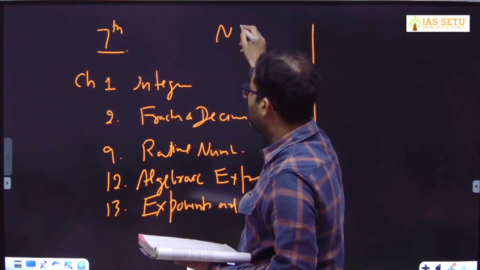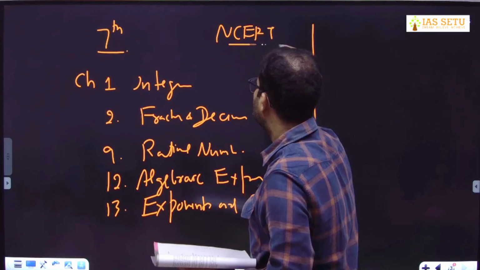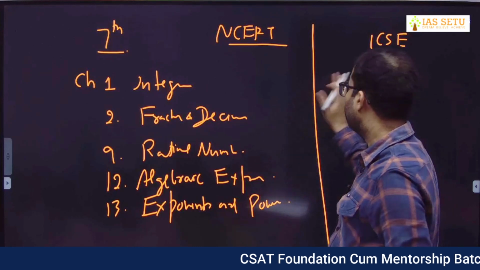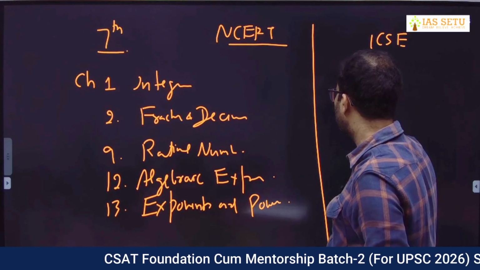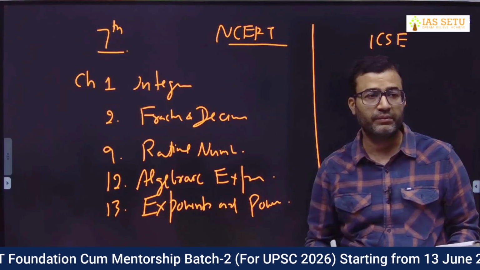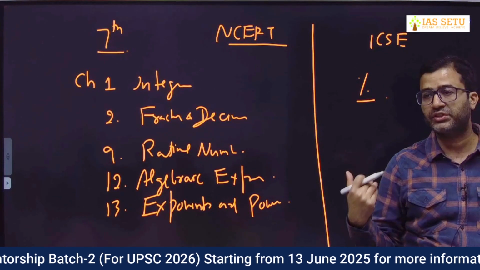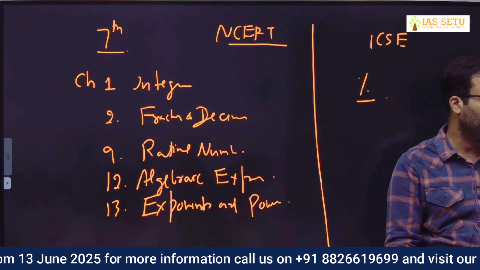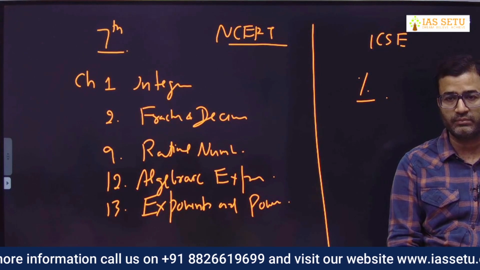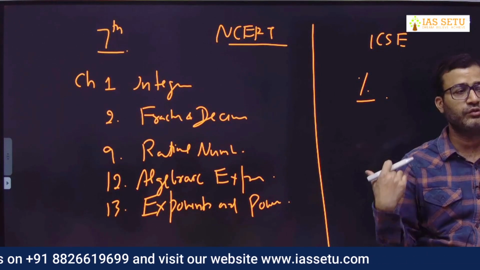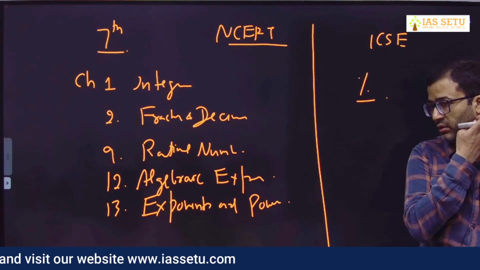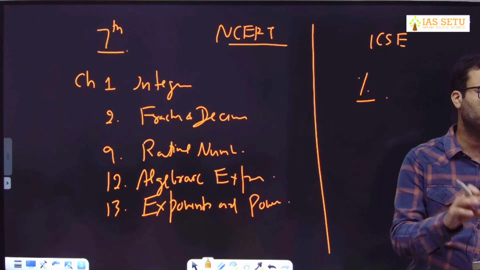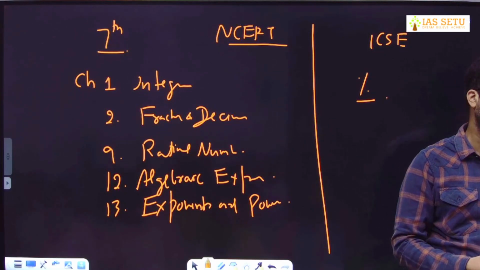See the difference in NCERT and ICSE. In NCERT, number system is covered. In ICSE at 7th level, they covered percentage also. So many of you might not have arranged ICSE. We will share the PDF on Telegram. We will share the PDF of percentage and ratio on your Telegram group. Those who have only NCERT, you can refer to those PDFs later. Once we do number system for 1 week, after that, for your basics of percentage and ratio, you can refer to ICSE.